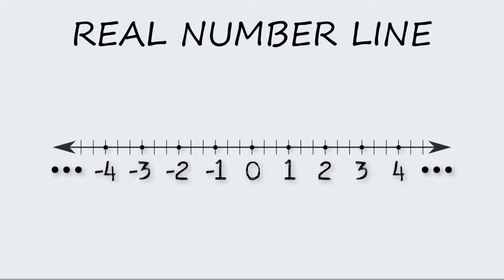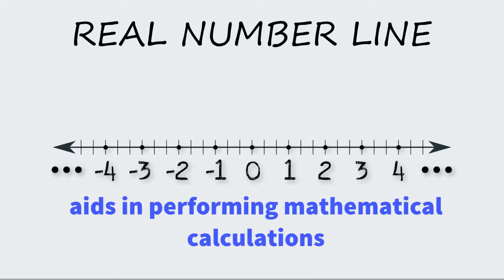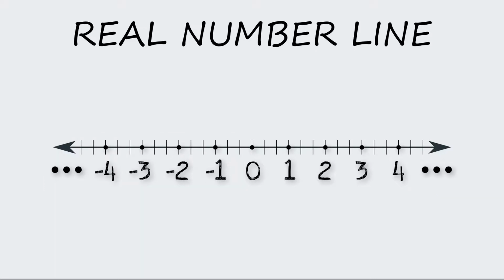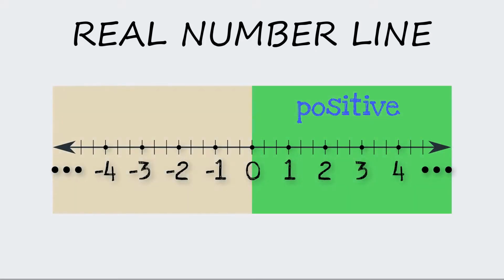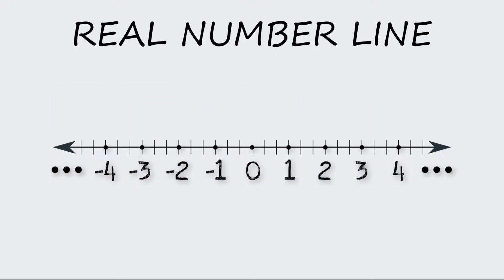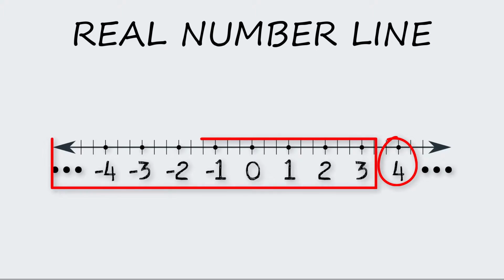This real number line helps as an aid in teaching and understanding mathematical operations, especially the ones involving negative numbers. The center of this line is denoted by 0. The positive numbers lie on the right hand side of the 0, whereas the negative numbers lie on its left. A number on the right hand side is greater than any number on its left.